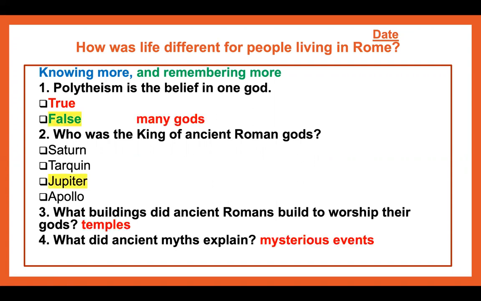So let's see how you did. Polytheism is the belief in one God, and that is actually false. Polytheism is the belief in many gods. And Jupiter was the king of ancient Roman gods. The ancient Romans built temples to worship their gods. And the final question, the ancient myths explained mysterious events. How did you do?